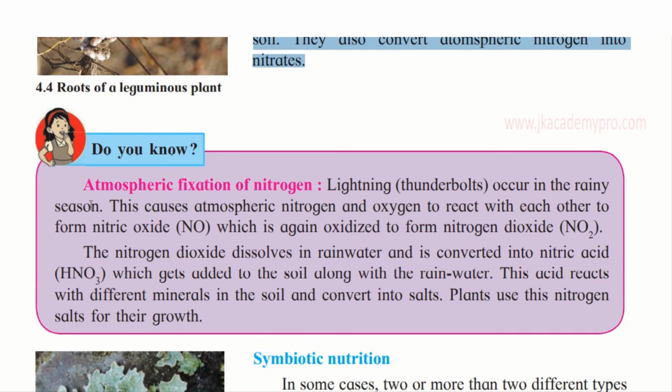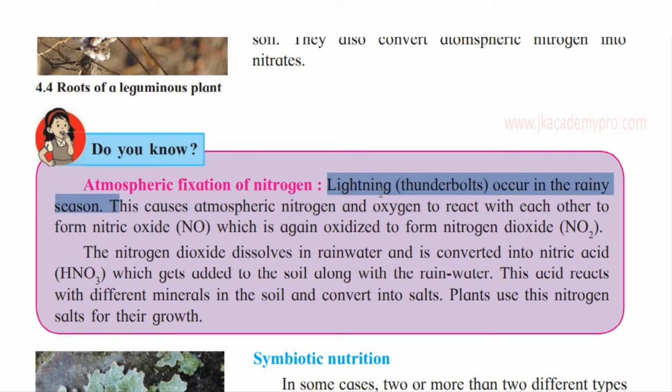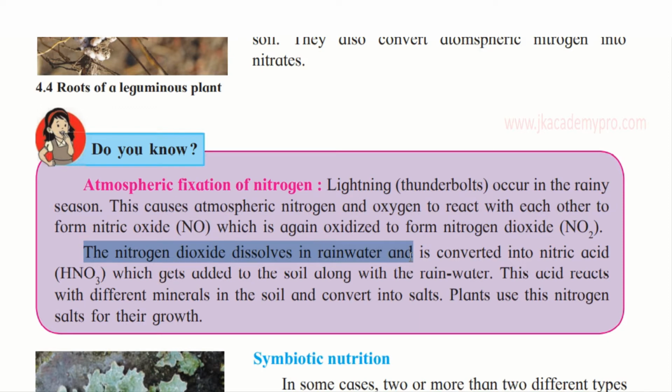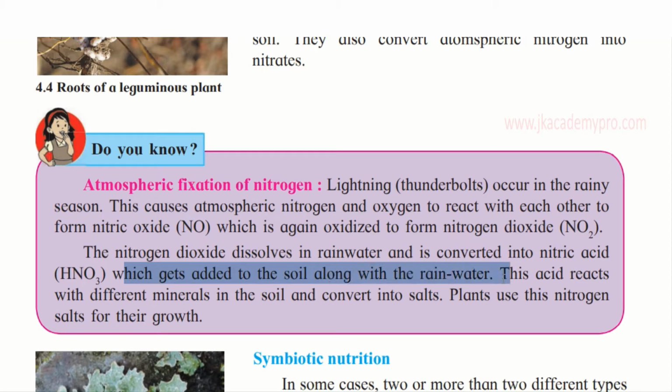Now, do you know about the atmospheric fixation of nitrogen? Lightning thunderbolts occur in the rainy season. Thunder and lightning cause the atmospheric nitrogen and oxygen to react with each other to form nitric oxide, which is again oxidized to form nitrogen dioxide. The nitrogen dioxide dissolves in rainwater and is converted into nitric acid, which gets added to the soil along with the rainwater. The acid reacts with different minerals in the soil and converts into salts. So plants use these nitrogen salts for their growth.